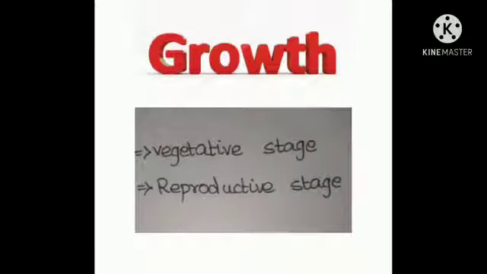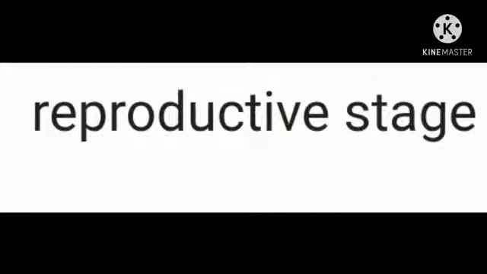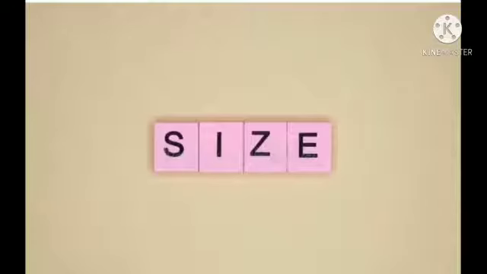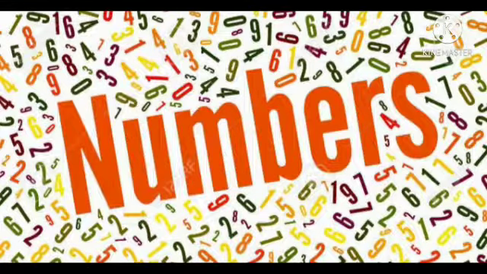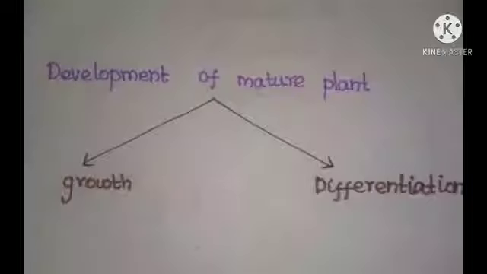Growth of plants is of two main stages. They are vegetative stage and reproductive stage. Vegetative stage involves growth of a plant from a seed to flowering state, whereas the reproductive stage is period from flowering to produce offspring. During vegetative stage, the organs of the plant grow in size and number and result in a mature plant with the complex organization.